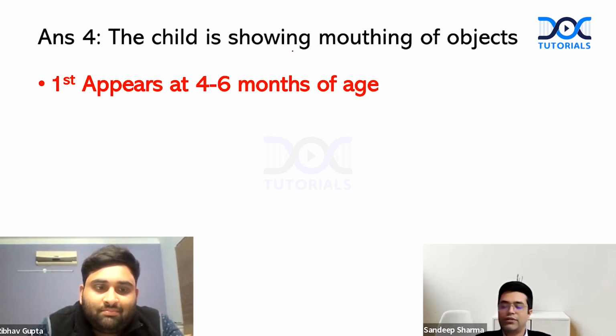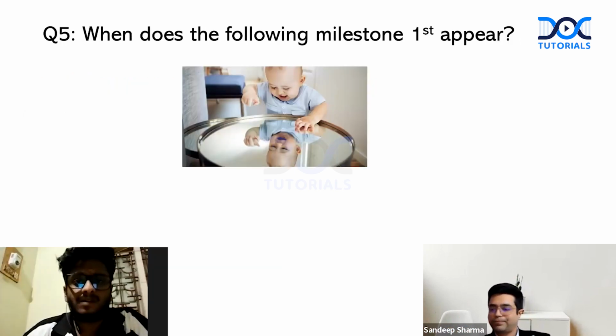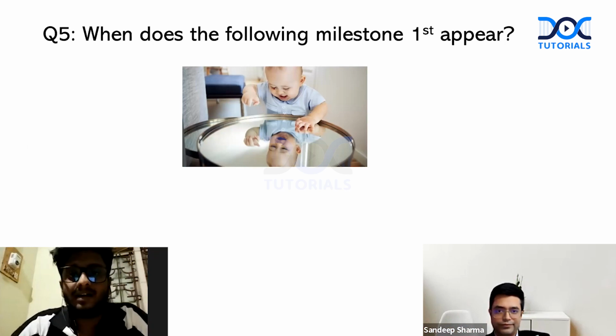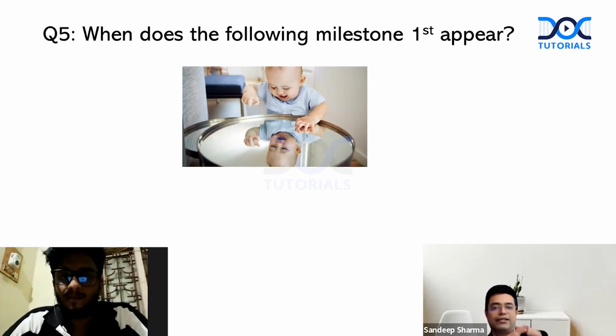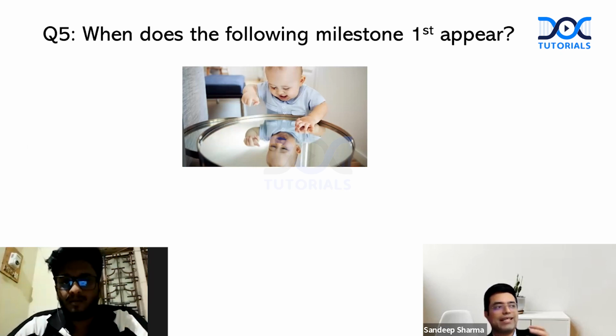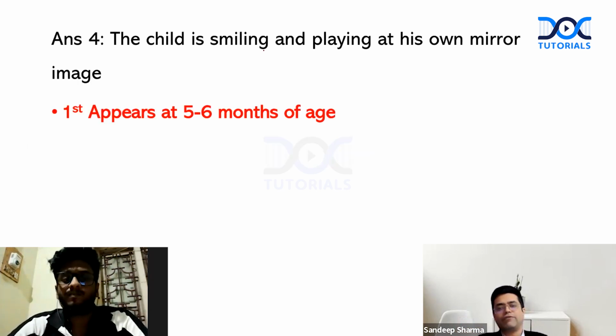Moving to question number 5, Dr. Satish. When does the following milestone first appear? Sir, this is smiling at mirror, that is 6 months. Almost correct. The range is 5 to 6 months. There are two types of mirror milestones. One is smiling at mirror image. Second is playing with his own mirror image. There is again a gap of about 4 weeks. Smiling appears at about 5 to 6 months, and playing with his own mirror image comes 4 weeks later. So this is playing with his own mirror image, which appears at 5 to 6 months of age. Absolutely right. Dr. Satish gets +10.